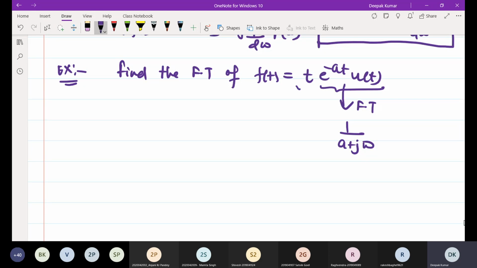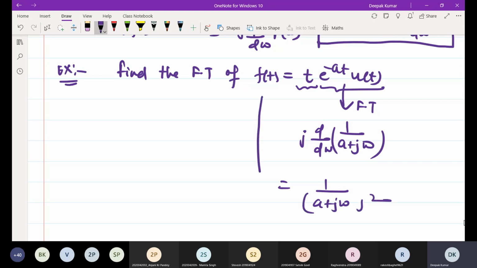And since it is multiplied with t, it will be differentiated with respect to omega and multiplied with j. That will be equal to 1 by a plus j omega whole square. Fourier transform of this is 1 by (a plus j omega) whole square.